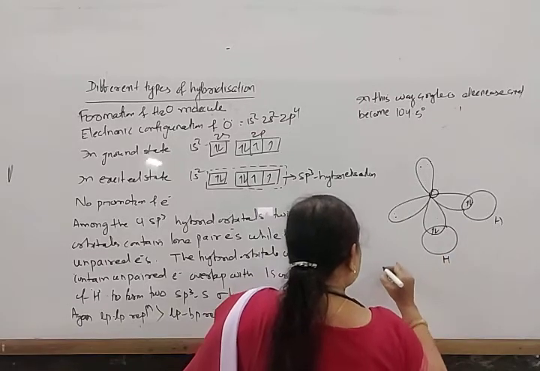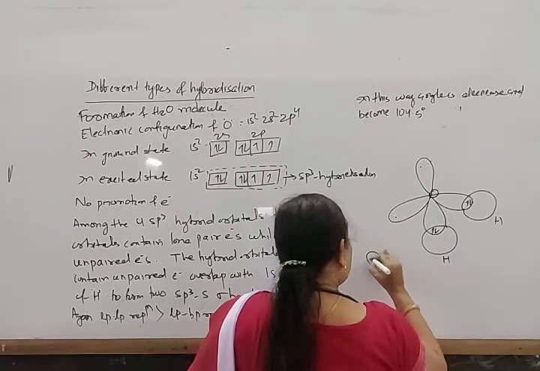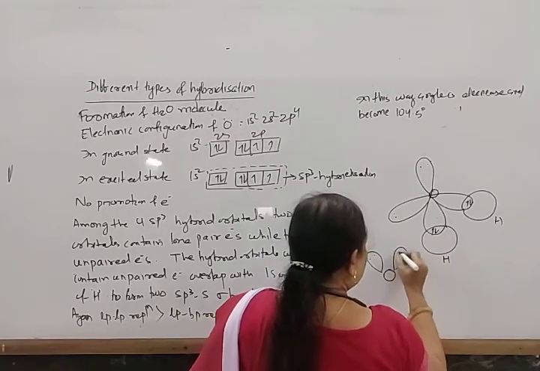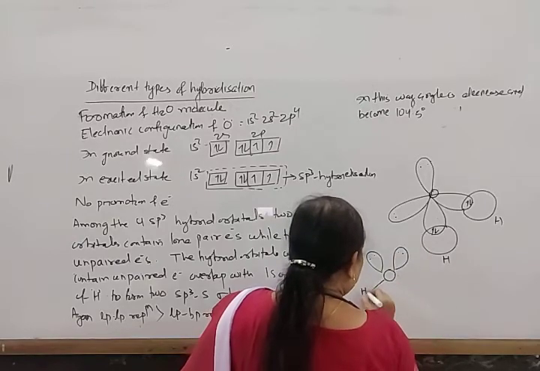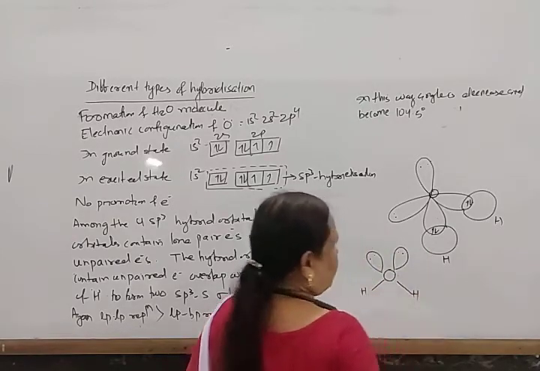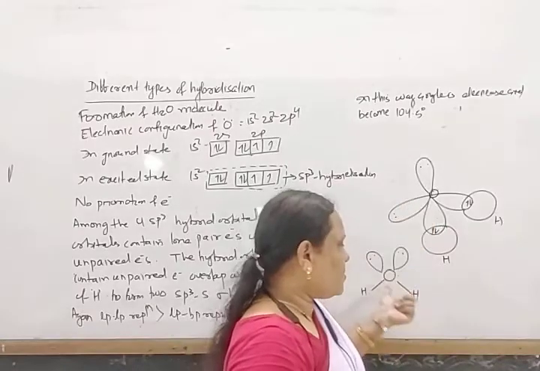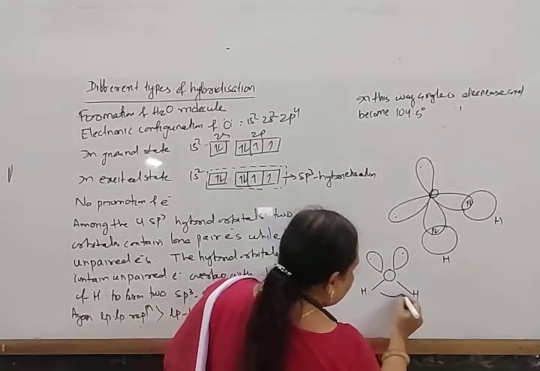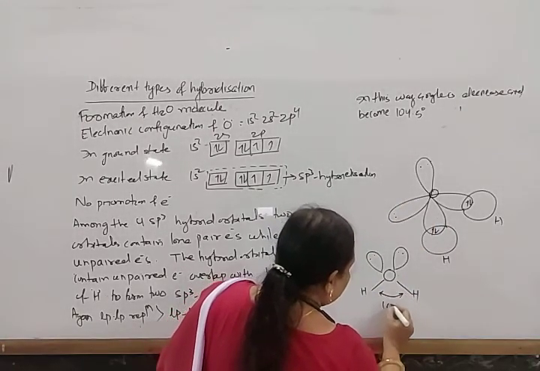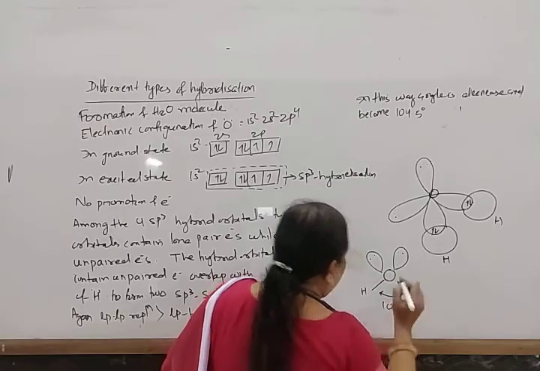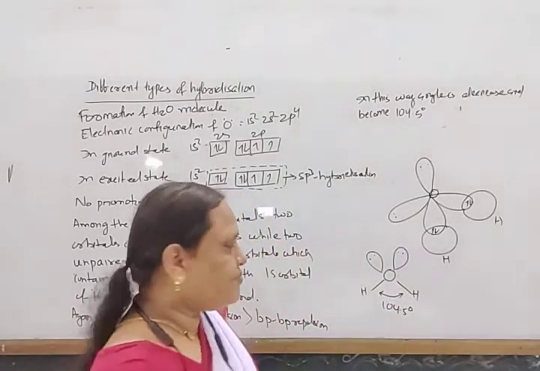So here is oxygen, the lone pair of electrons, and another lone pair of electrons, and hydrogen. And the angle between them is equal to 104.5 degree.